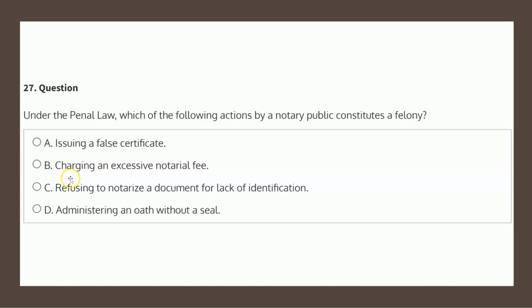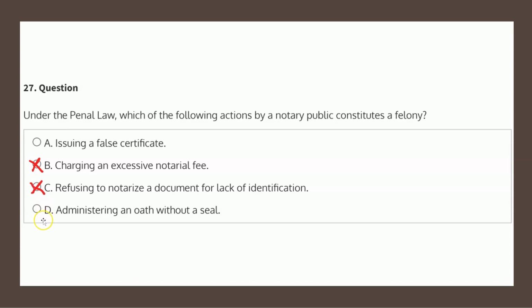Choice B states charging an excessive notarial fee. Now, while this may amount to a misconduct of the notary public, the consequences of doing so do not rise to the level of constituting a felony under the law, and therefore choice B is not our solution. Choice C states refusing to notarize a document for lack of identification. Well, not only does this not constitute a felony, in fact, this would be the notary public doing what they're supposed to do, and therefore choice C is certainly not the solution.